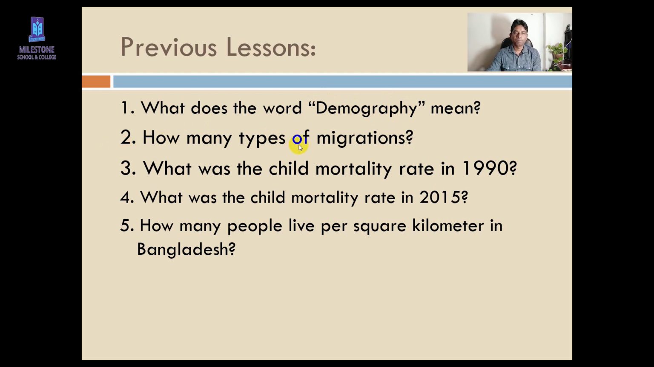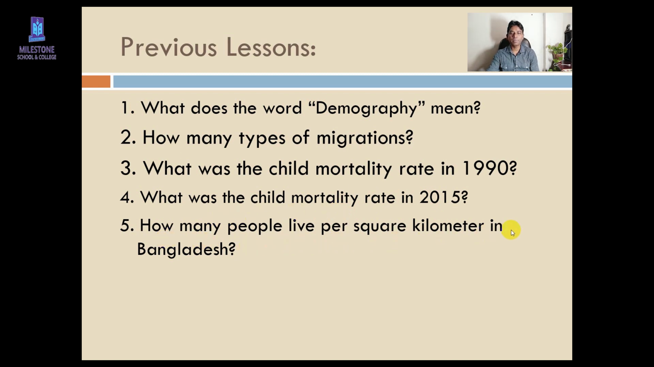How many types of migration? Very good, 2 types: internal and international. Now number 3. What was the child mortality rate in 1990? Very good, 144. Thank you very much. Now number 4. What was the child mortality rate in 2015? It was very low, right? Only 38. Isn't it? You know the answer. For the last question, raise your hand.